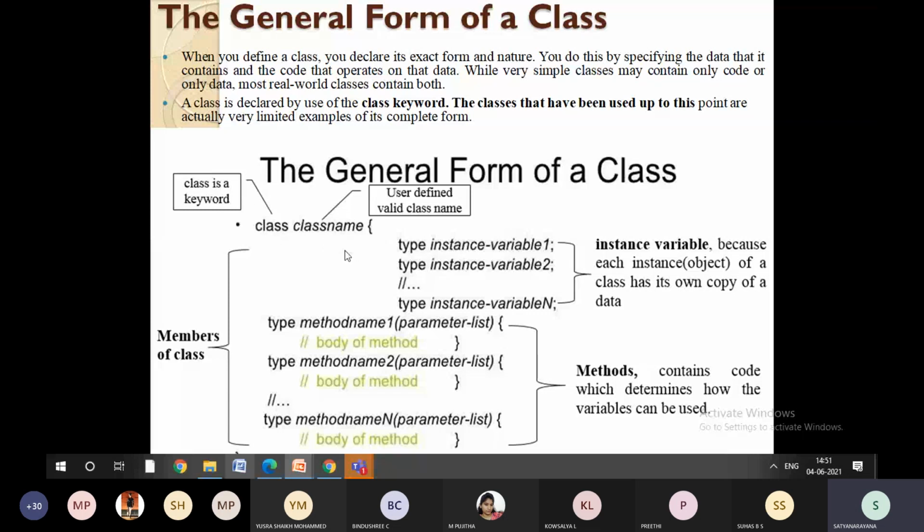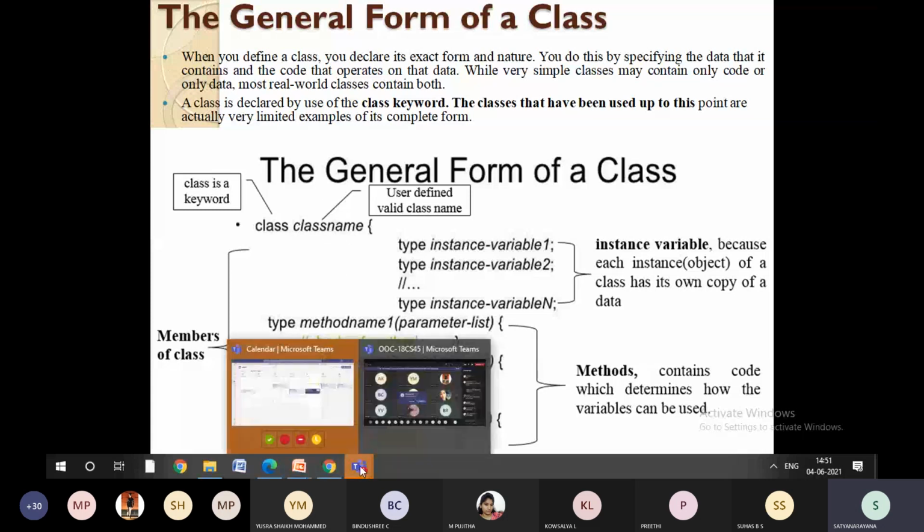We have already seen this in the second module itself. As I said, it is always suggested to define your class name starting with a capital letter. One more thing: your class name is going to be the program name. You may ask one question here.